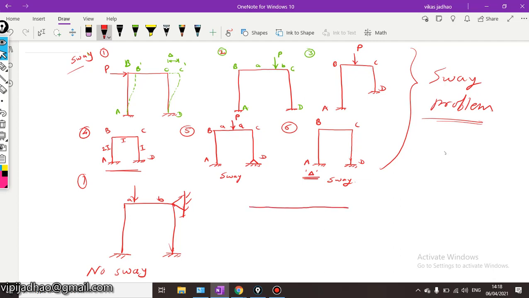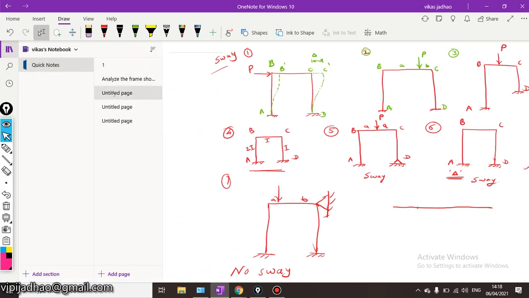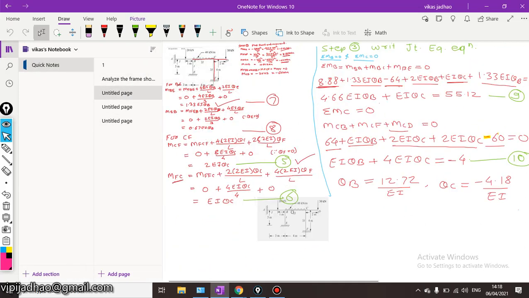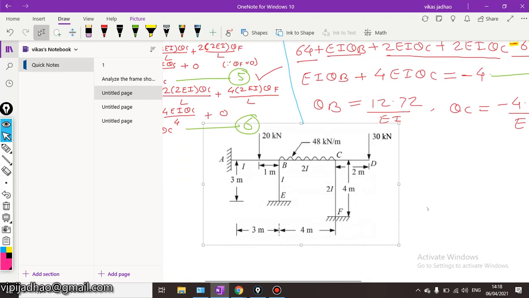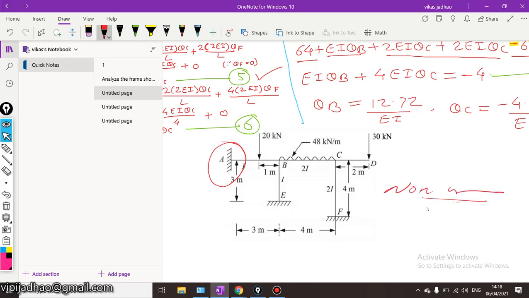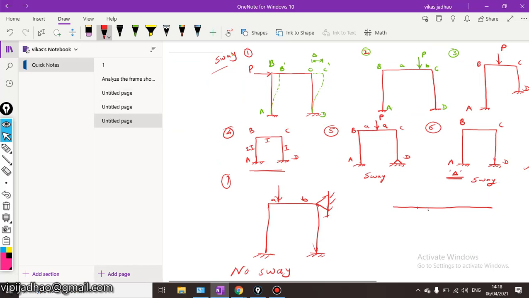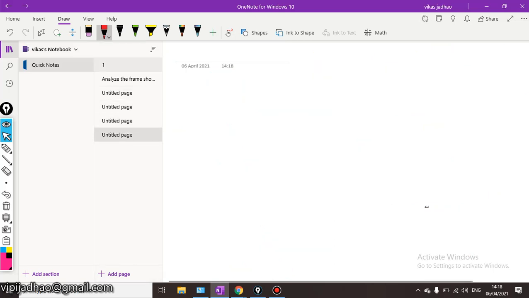Again, if we have a frame like this, which we have seen in the last problem, in this particular problem also we have some lateral restrictions here. Therefore this will be a non-sway problem, which we have already covered. So for analysis of problems with sway, what we'll be doing is this.